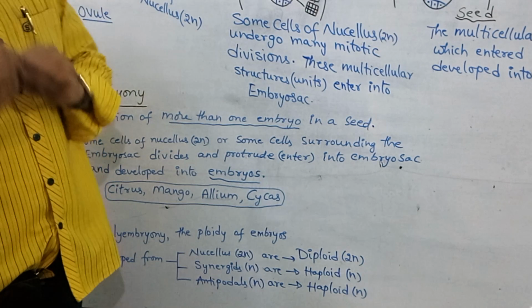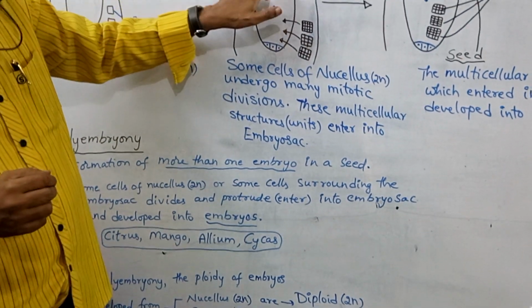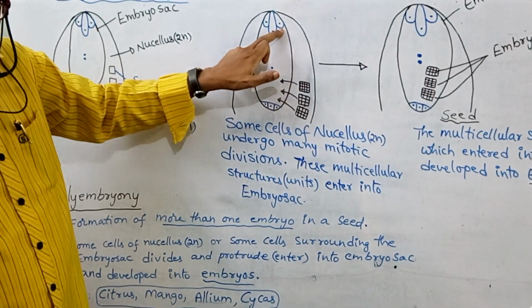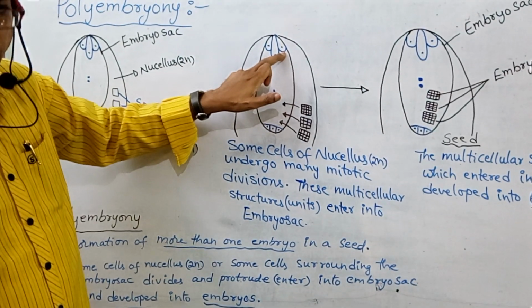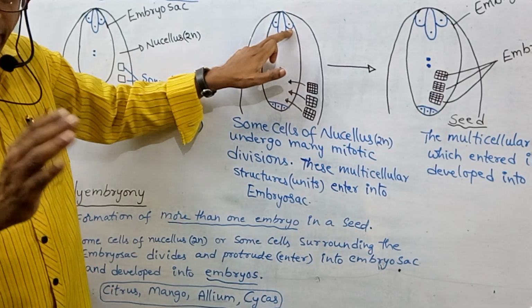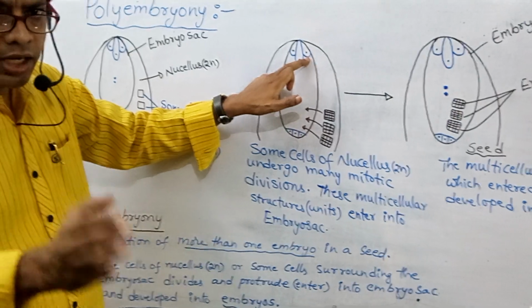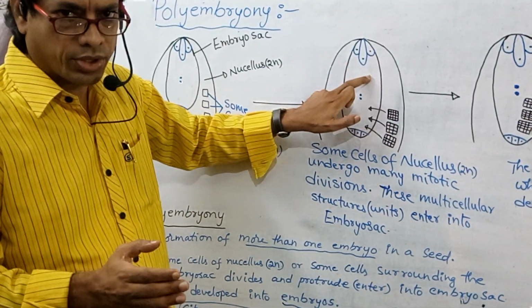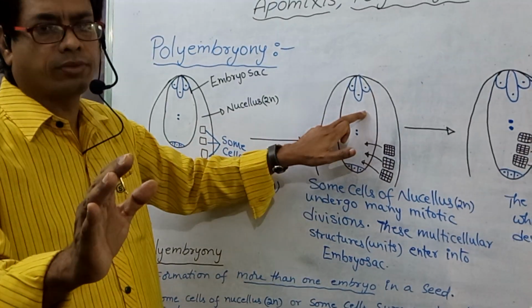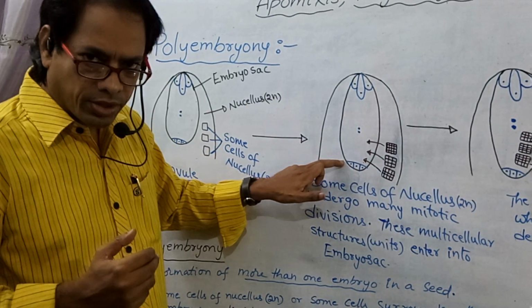So in some cases, these are synergids. What is the ploidy of synergid? Synergid ploidy is haploid. This synergid also divides into many pieces, and many pieces later develop into many embryos inside the embryo sac. Like that, these are antipodals.